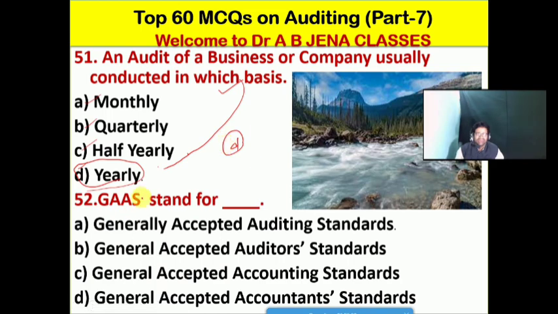Next one we will see: GAAS stands for what? A, generally accepted auditing standards; B, general accepted auditor standards; C, general accepted accounting standards; D, general adopted accountant standards. So friends, A is the right option for this MCQ. Generally accepted auditing standards.